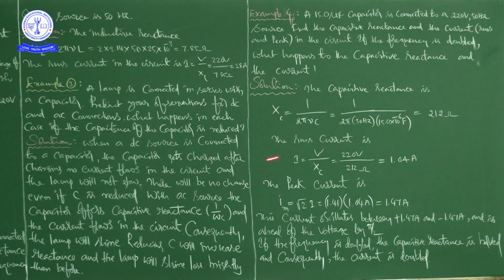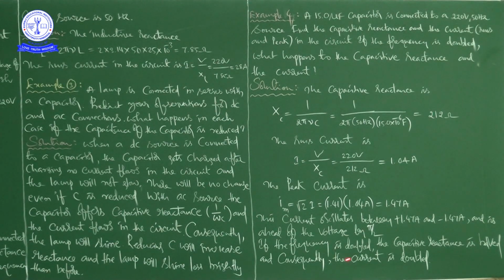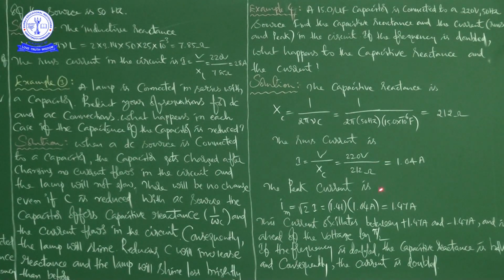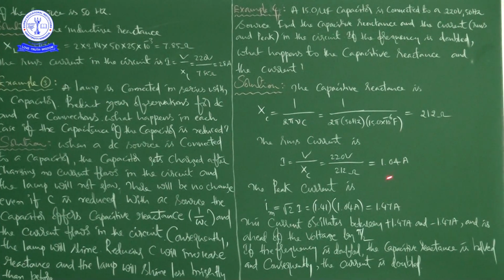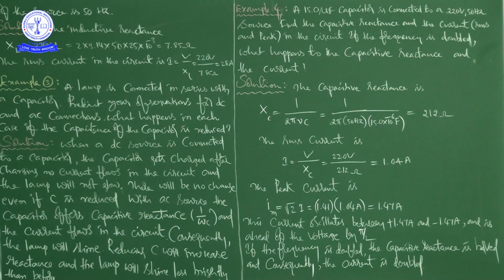Now the RMS current is I is equal to V by XC, that is equal to 220 volt divided by 212 ohms. If you complete this calculation, then you will get 1.04 amps. I is equal to 1.04 amps.